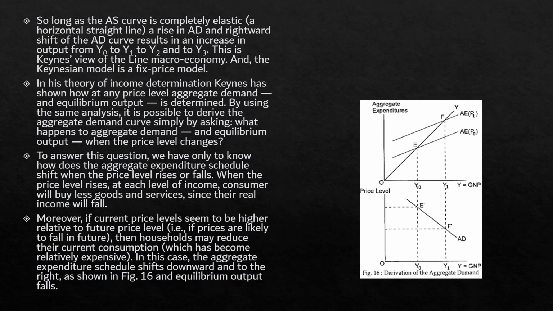This is known as the Keynesian view of the macroeconomy. Okay, and in this theory of income determination, Keynes has shown how the price level and equilibrium output would be determined.